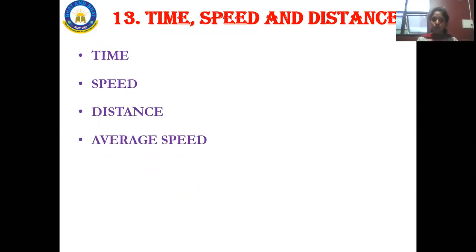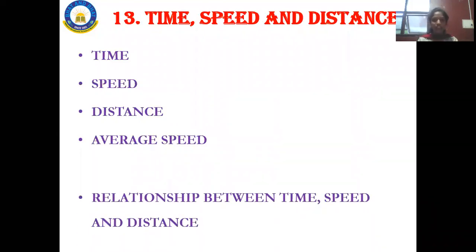So in this chapter we will be learning about this. Here we are going to learn about the meaning of time and speed and the meaning of distance, problems based on time, speed and distance, and the average. So here average is repeated. Once you got to know the average in that chapter, whatever we had studied, it will be easier for you to go with the average speed here.